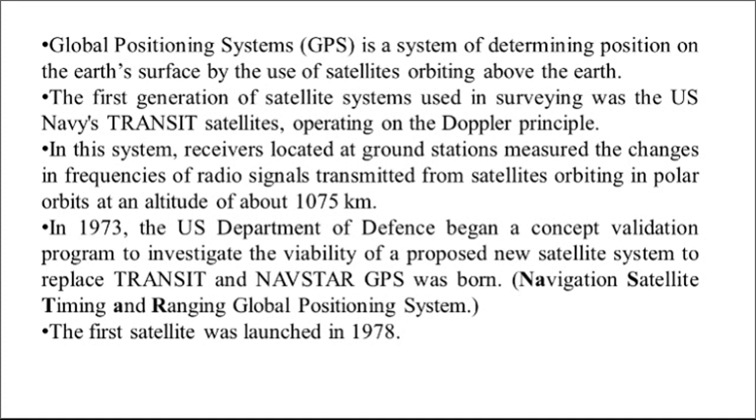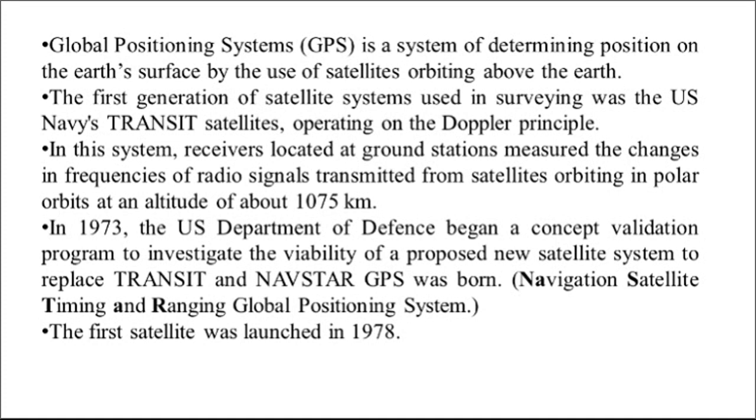In this system, receivers located at ground stations measure the changes in frequencies of radio signals transmitted from the satellites orbiting in polar orbits at an altitude of about 1075 kilometers.